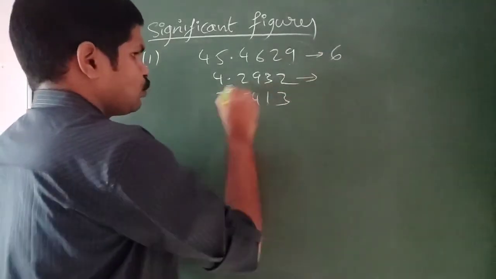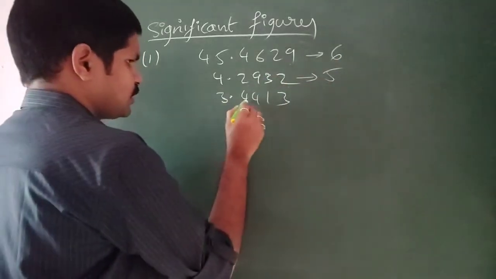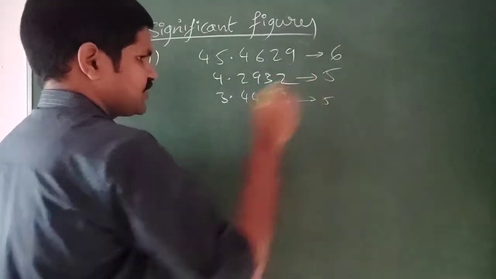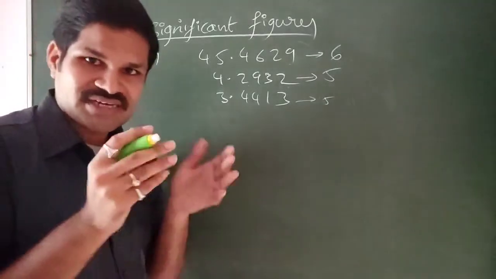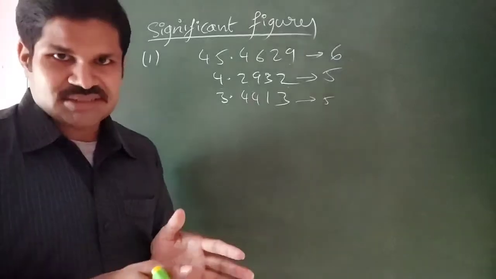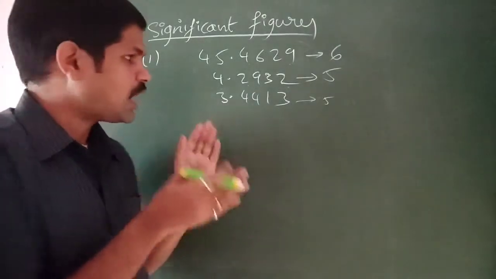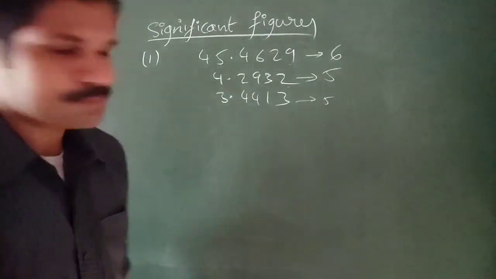And here 1, 2, 3, 4, 5. 5 significant figures are present. And here 1, 2, 3, 4, 5. 5 significant figures are present. So it means that all non-zero digits of a particular number or measurement are significant figures.